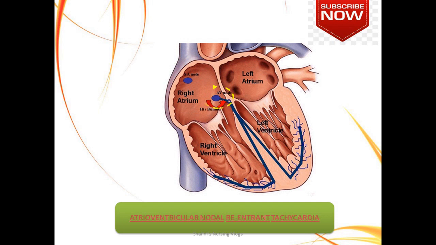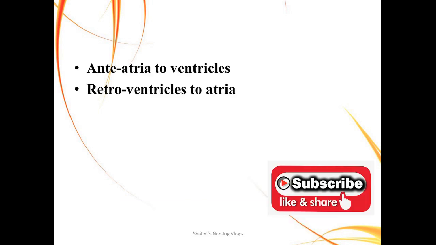Atrioventricular nodal means AV node. Reentrant means it re-enters back to the atrium, creating a circuit, and tachycardia is fast heart rate. So in the slides to come, whenever I say antegrade, it means atria to the ventricles, from up to down. Whenever I say retrograde, it means back from the ventricles to the atria. Now let's look into the types of AVNRT.